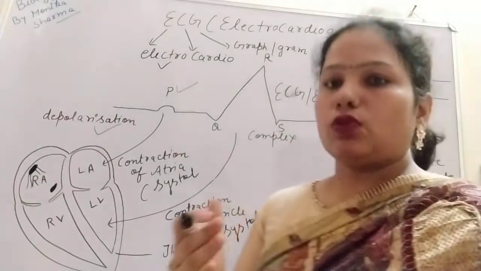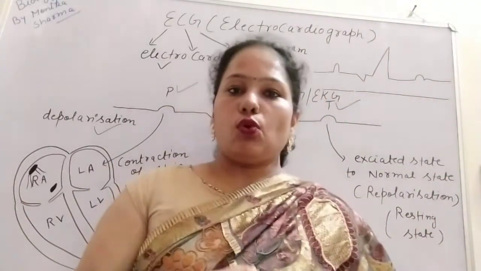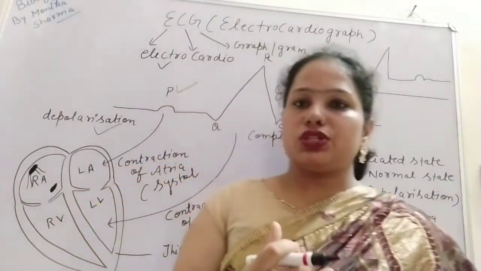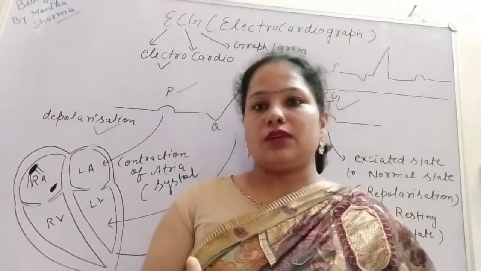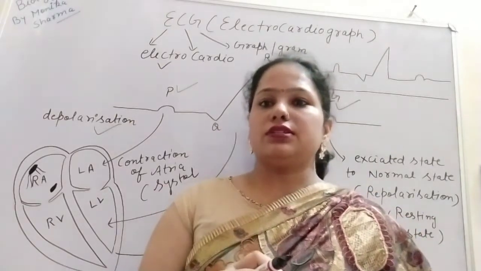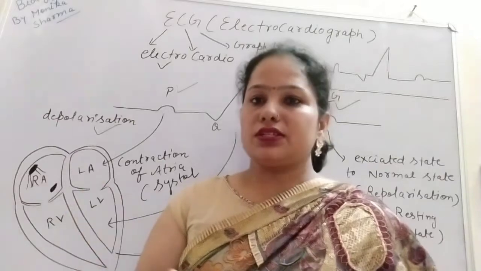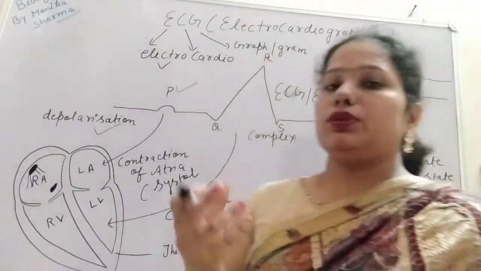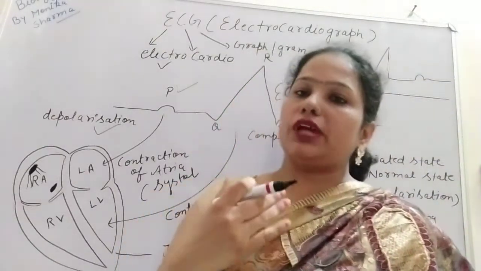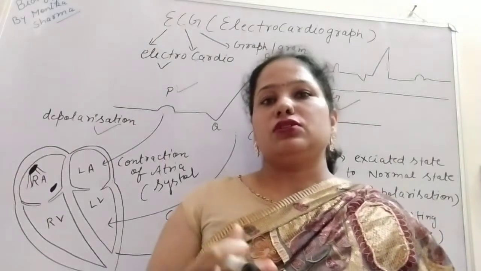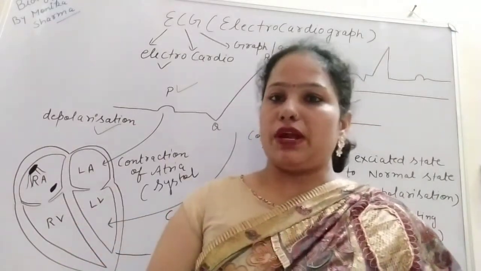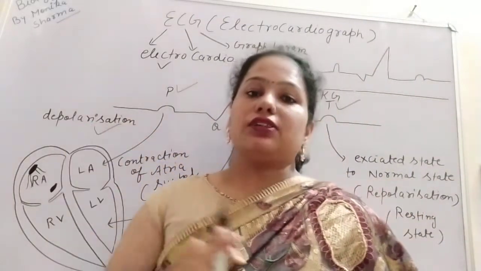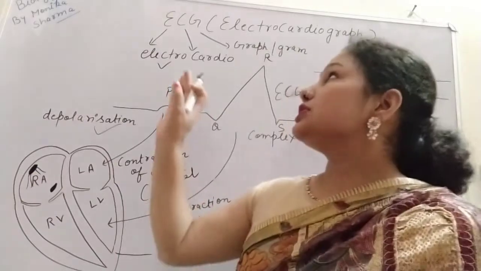So why is there a need for the ECG? ECG is used to find out the activity of the heart. If the ECG of the patient is normal, then we can say there is no heart disease in the patient. But if it is not normal, then there will be some problem. The doctor comes to know that problem, and then the patient has to go for treatment. So ECG is done mostly in case of heart patients, and that is the use of this ECG.